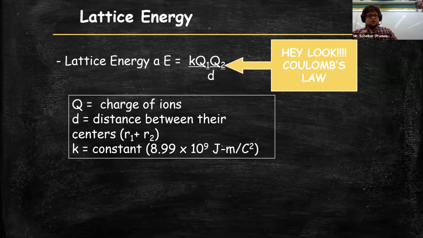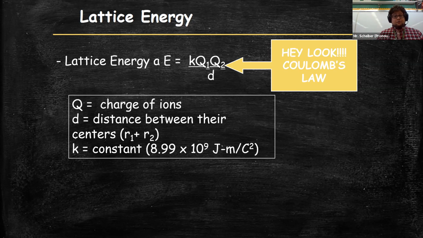And we can even look at Q1 and Q2 values: the higher the absolute values of Q1 and Q2, the higher the absolute value of energy. In other words, if Q1 is a +3 and Q2 is a -3, that's going to have a much greater lattice energy than a +1 and a -1 charge, right?